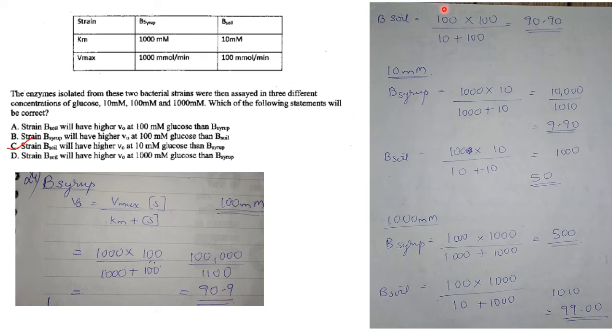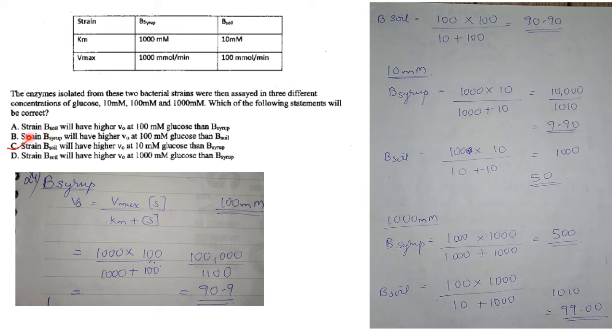If it is B soil, you will get 90.9. Now you calculate at substrate concentration 10 millimolar. So V0 for B syrup is 9.90 and B soil is 50. At 1000 millimolar, B syrup is 500 and B soil is 99.